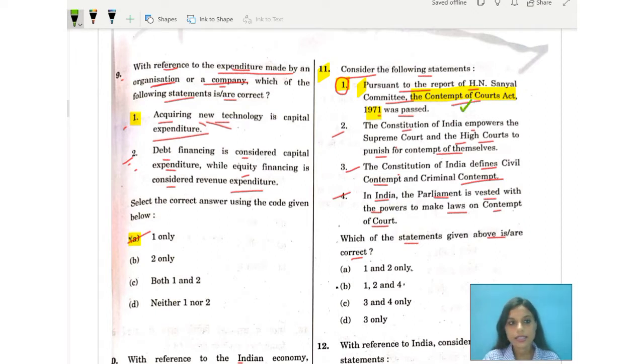Let us discuss statement number 2. Statement number 2 is also correct. Why? Because the Constitution of India empowers the Supreme Court and the High Courts also for the contempt of themselves. High Courts have the power to punish for contempt of lower courts under their respective jurisdictions. So obviously number 2 is correct.